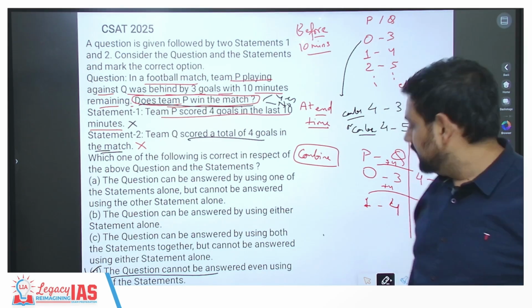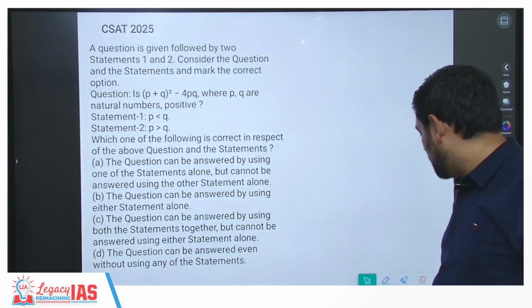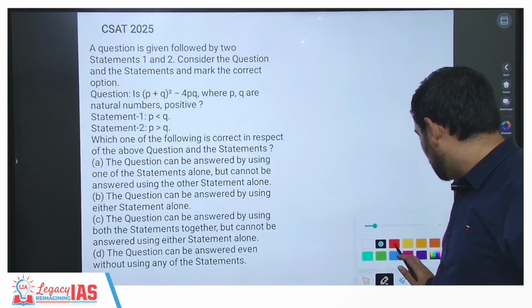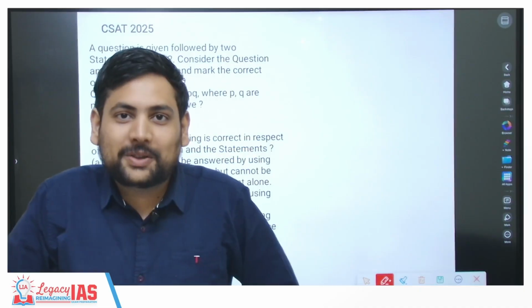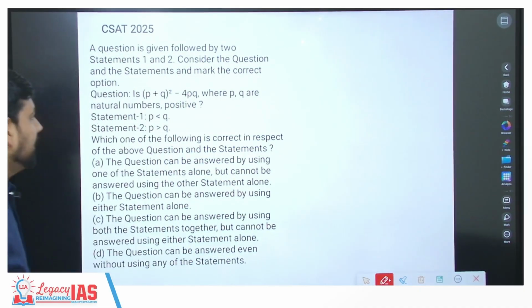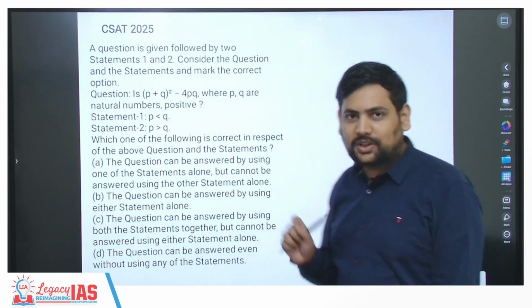Then next, this is the last question. We have done all the questions of data sufficiency. Now this is the last one. Okay, this is the end. The last one is fairly easy also, so you'll also feel good if you are doing it carefully.